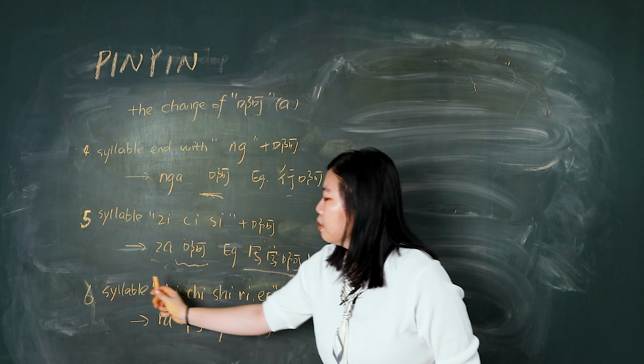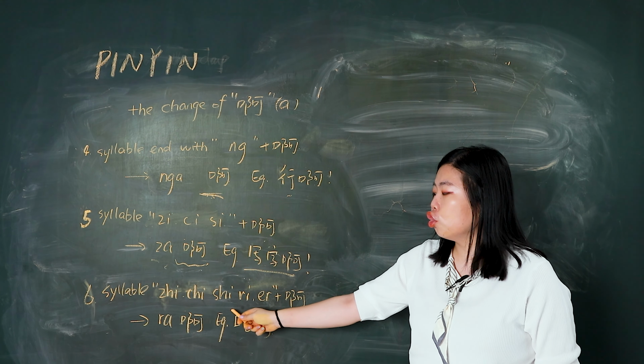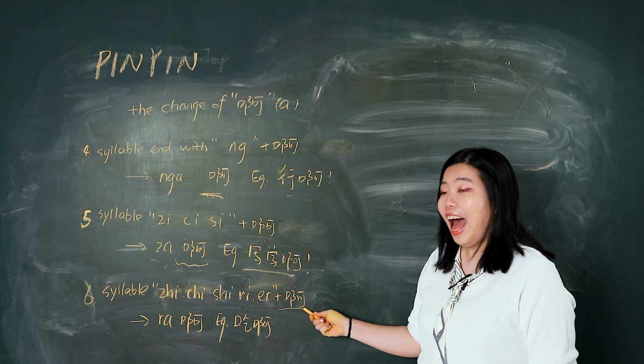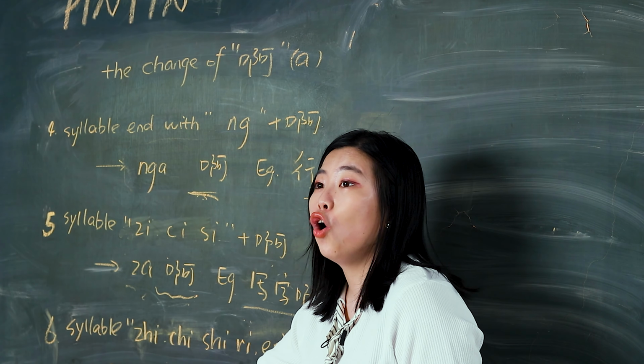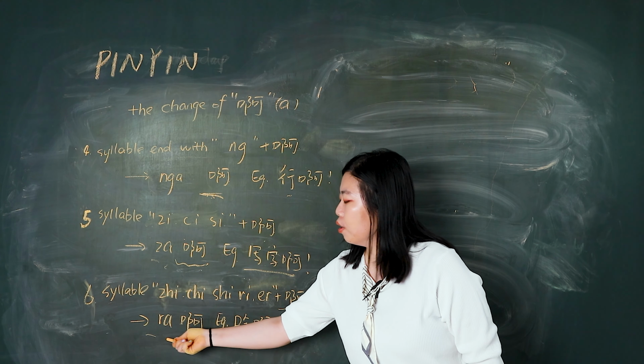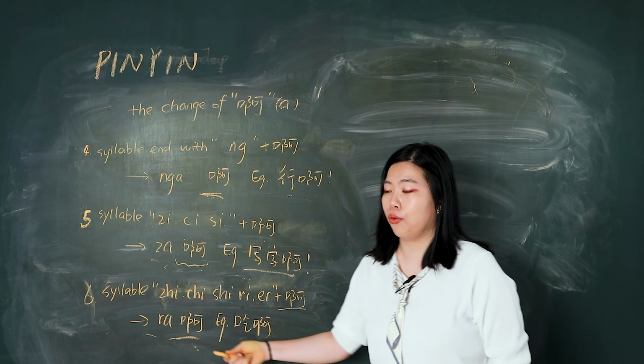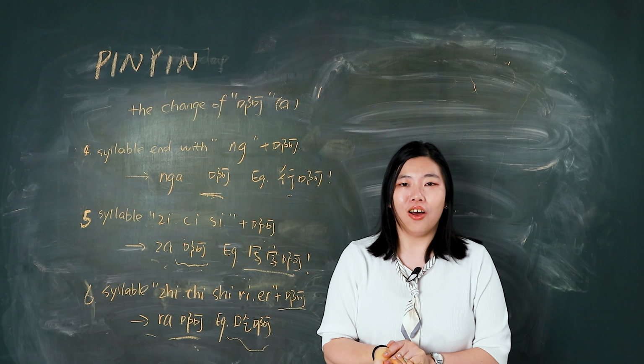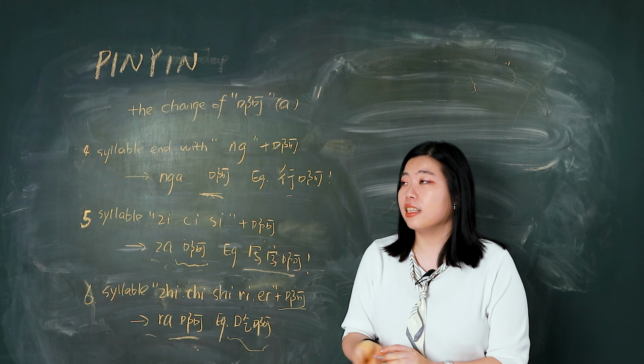And the syllable zh, ch, sh, r with a is pronounced ra. Also, the written form is original one. So 吃啊, 吃啊. Okay, that's the change of a.